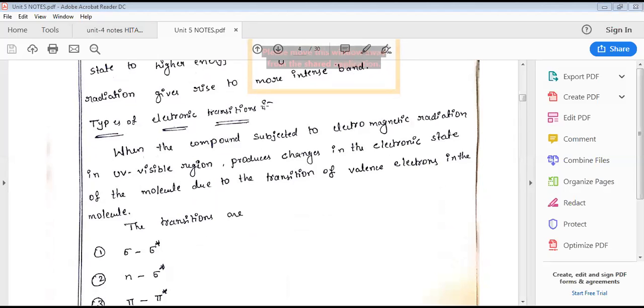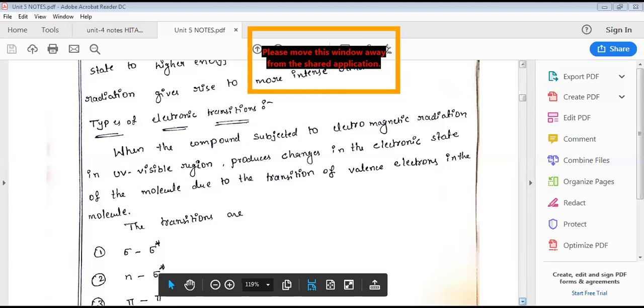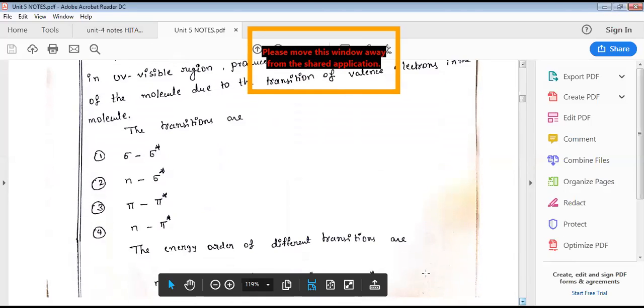So types of electronic transitions are nothing but the principle of UV spectroscopy. Okay. So here in UV spectroscopy, the possible transitions are sigma to sigma star. In the ground state, if the electron is in a sigma orbital, after the excitation it enters into the sigma star orbital.